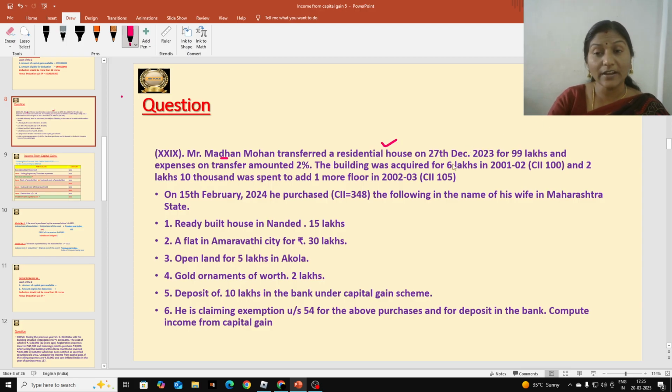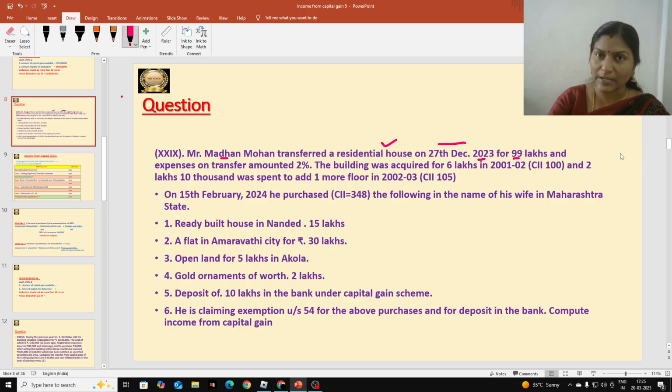Okay. So when he purchased this asset, let us read the question, then we will come to know. But transferring means he is selling. He is selling that asset during the previous year, on 27th December 2023. So 2023 is our previous year. So he is selling that house during the previous year for 99 lakhs rupees.